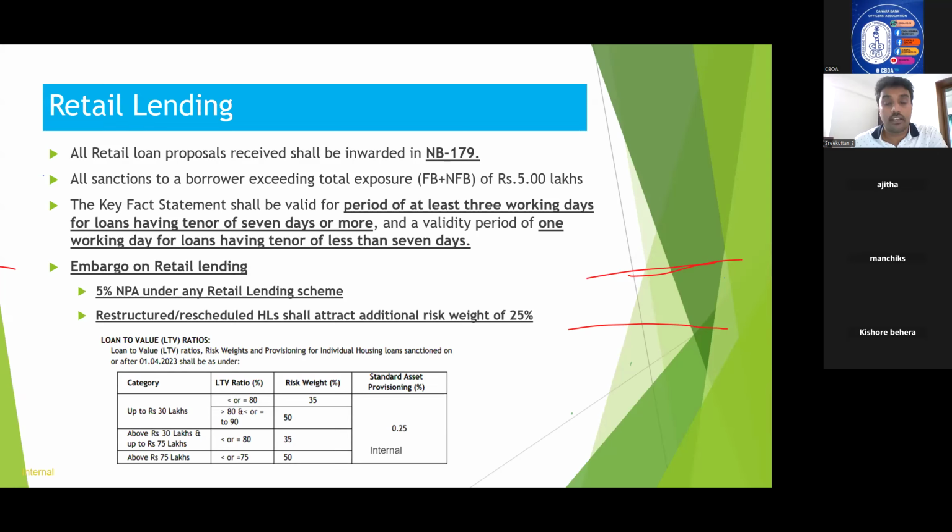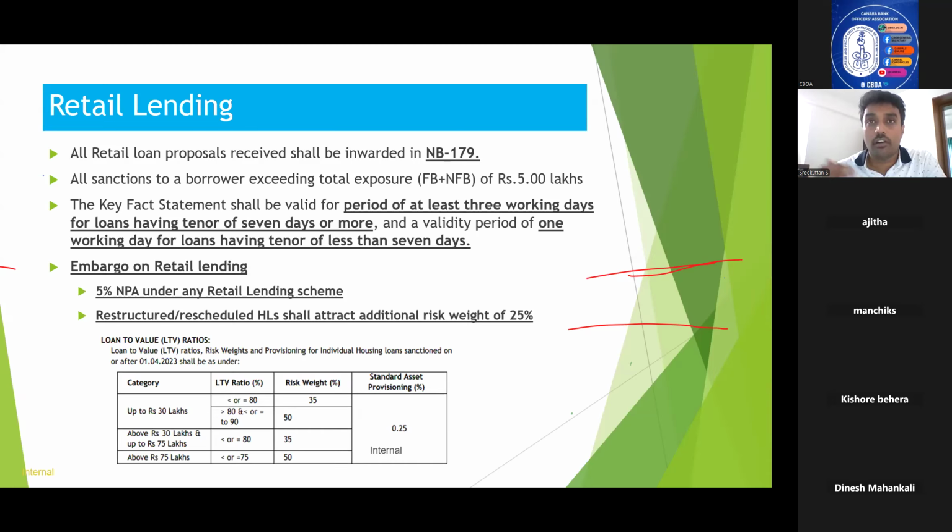Now, coming to restructured, rescheduled. As you all know, risk weight is another important point. Probably you will be studying in depth regarding risk weight in the prudential exposure norms and prudential norms on income, IRAC norms.